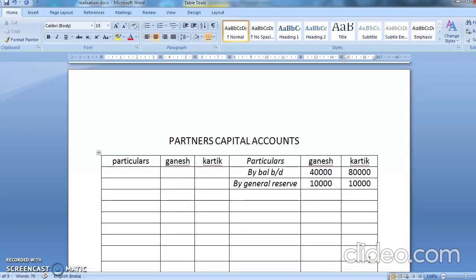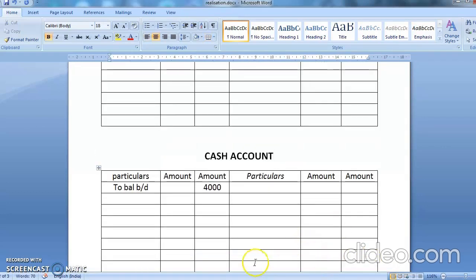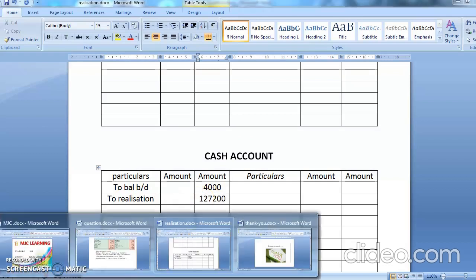Okay. Now iska second effect, debit, what comes here? You are going to write in cash account. Money comes in, so that's why it will come here too. There we have written by, so it will come here too. To realization account. How much money you have got from realization? 1,27,200. Okay, bachcho. So this is completed.